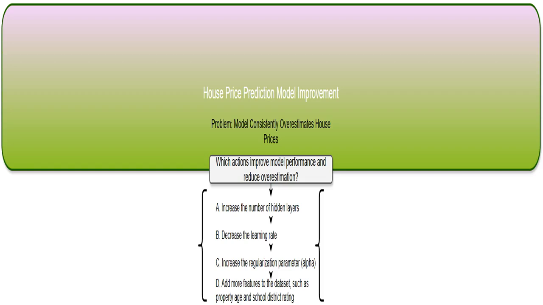This is the title of the problem we're tackling. We're using a machine learning model to predict house prices, and we're trying to improve its accuracy. Specifically, the current model is overestimating the prices, a common problem in machine learning that we need to address. Think of it like this. Imagine you're trying to predict the height of sunflowers using a model. If the model always predicts them to be taller than they actually are, we have a problem. That's what we need to fix here.